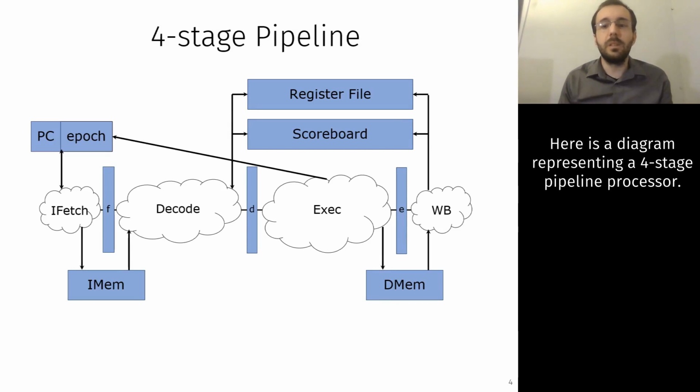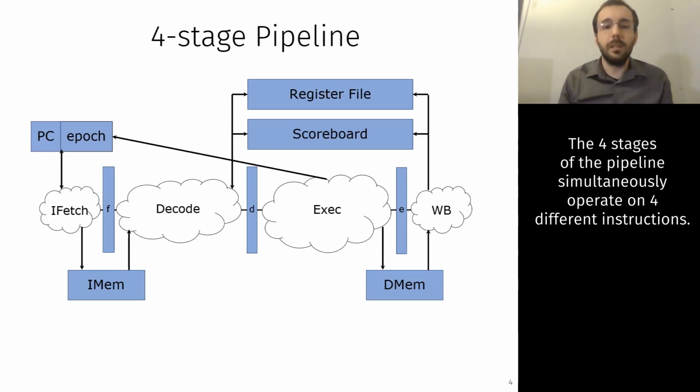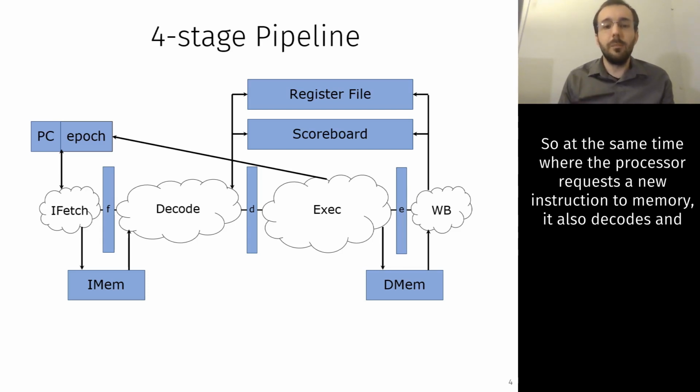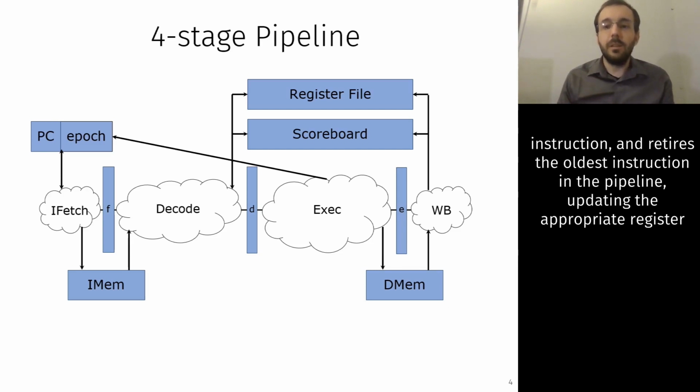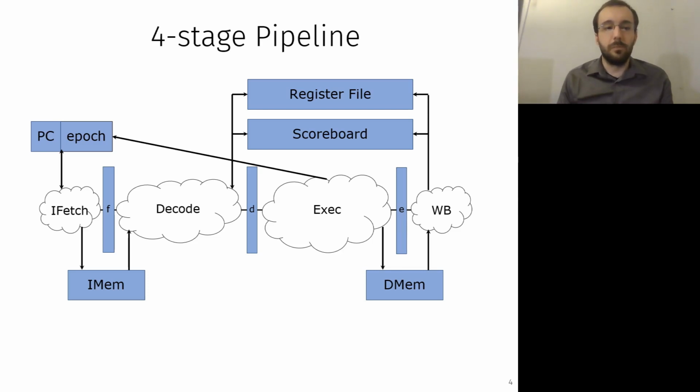Here is a diagram representing a 4-stage pipeline processor. The 4 stages of the pipeline simultaneously operate on 4 different instructions. So at the same time that the processor requests a new instruction from memory, it also decodes and reads the register for an older instruction, performs the arithmetic for an even older instruction, and retires the oldest instruction in the pipeline, updating the appropriate register.